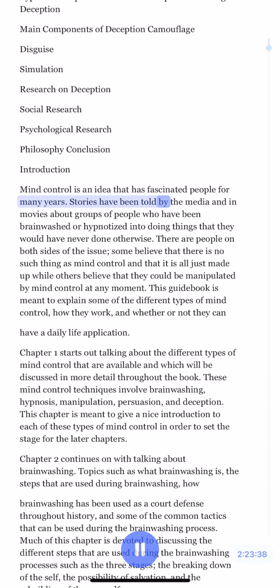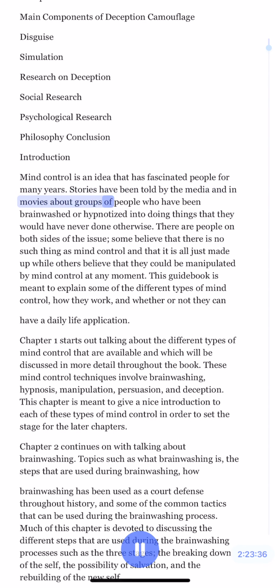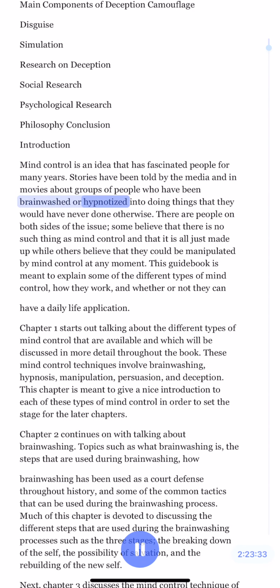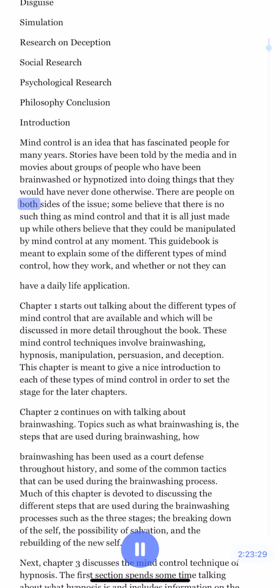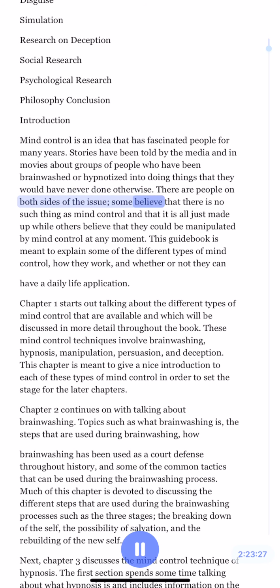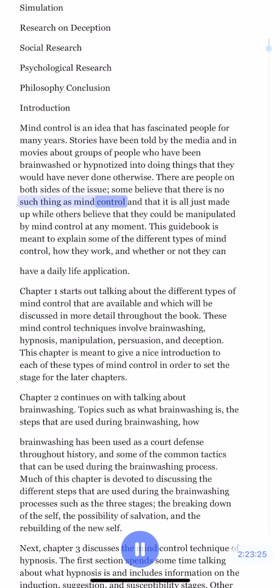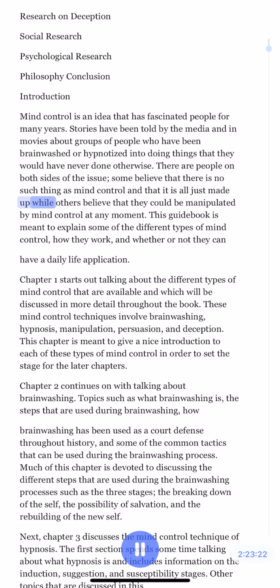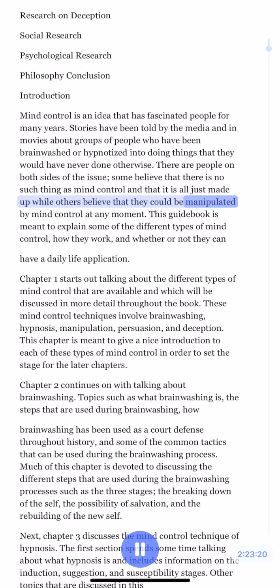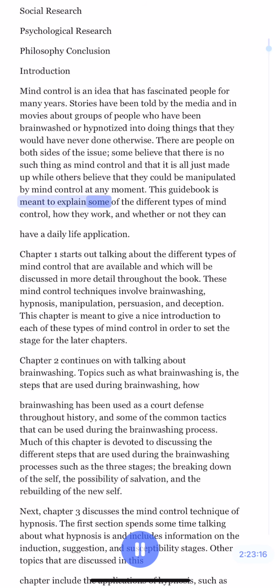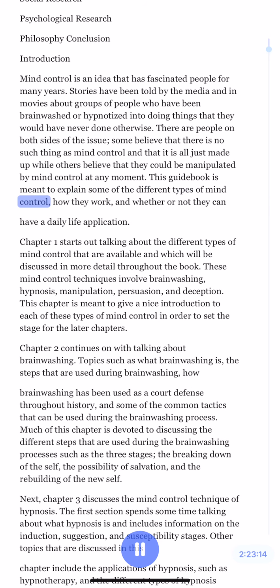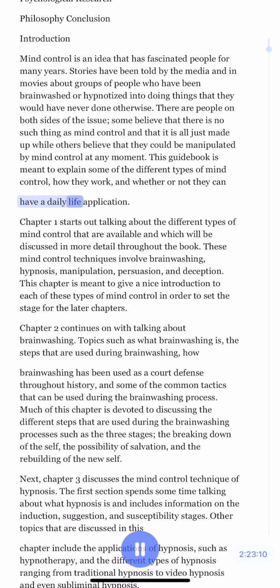Stories have been told by the media and in movies about groups of people who have been brainwashed or hypnotized into doing things that they would have never done otherwise. There are people on both sides of the issue. Some believe that there is no such thing as mind control and that it is all just made up, while others believe that they could be manipulated by mind control at any moment. This guidebook is meant to explain some of the different types of mind control, how they work, and whether or not they can have a daily life application.